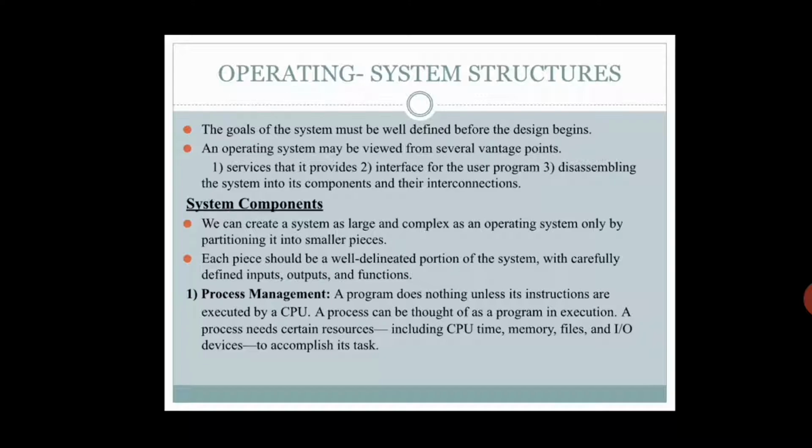Okay, we can create a system as large and complex as an operating system only by partitioning it into smaller pieces, obviously. If you want to build one large software, first your requirement will be to break that entire system into so many pieces. In companies, if they want to build a bigger application, they break that complex problem into so many pieces, and each piece is given to a team of developers who write the code.